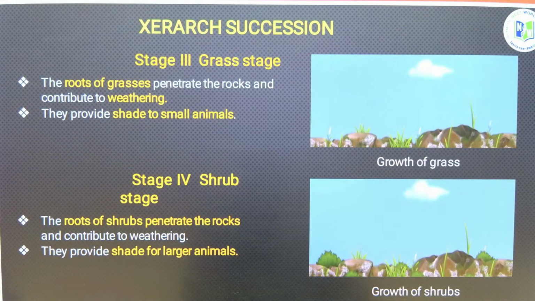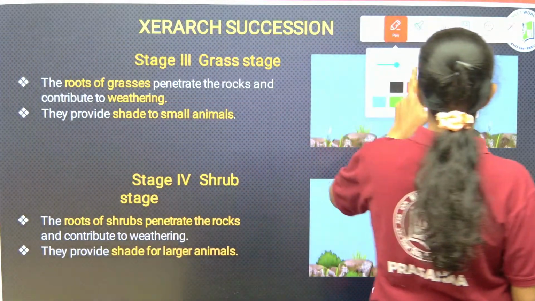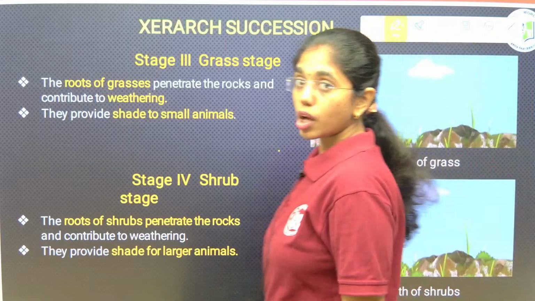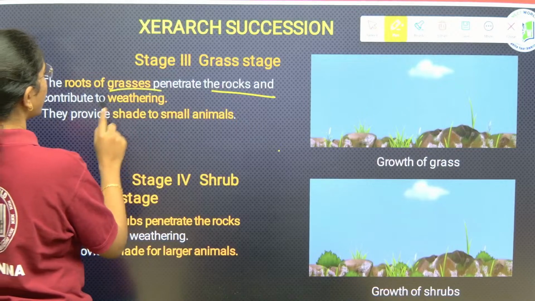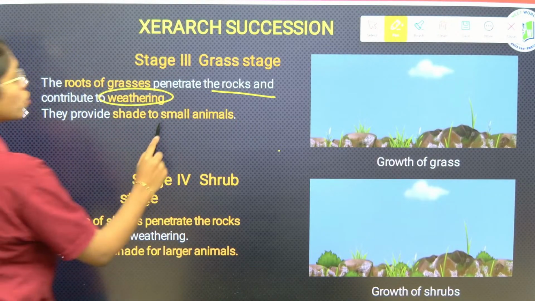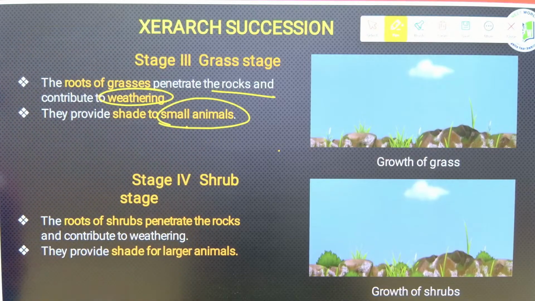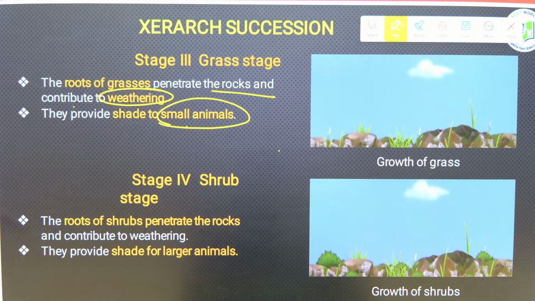Xerarch succession. This is stage 3, grass stage. Fine, right? The roots of grasses here will penetrate the rocks and contribute to the process of weathering. They will provide shade to small plants. This is stage 3, that is grass stage. The roots of grasses will penetrate the rocks and they will contribute to weathering. They provide shade to small plants.